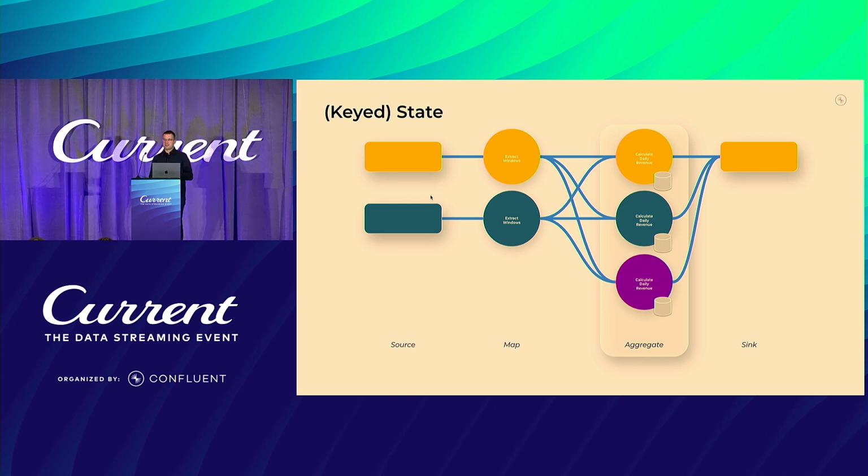Flink manages this kind of state in a distributed key value store, with each of the three parallel instances managing the state of some of the keys, only those that were routed into that operator instance. Because of this, state is local to each operator, and if things are local, you don't need to share anything. This is fast.